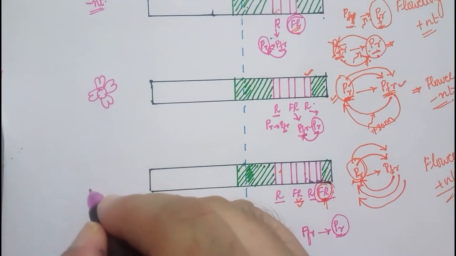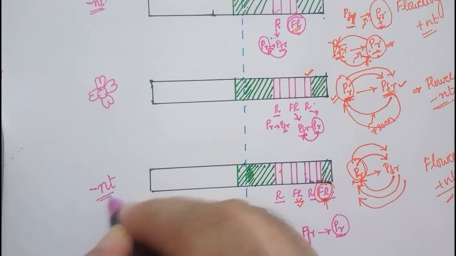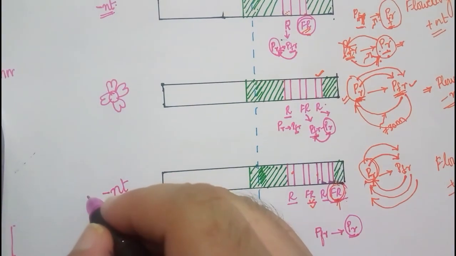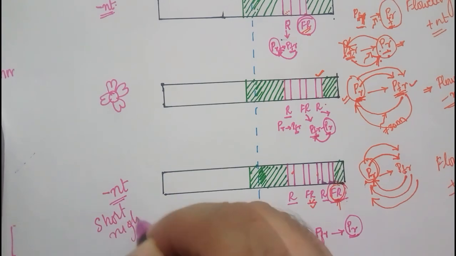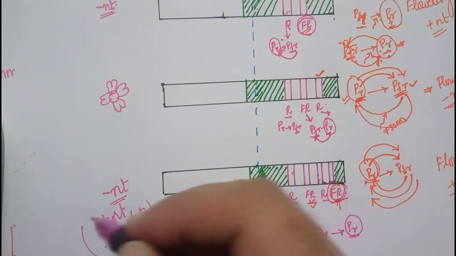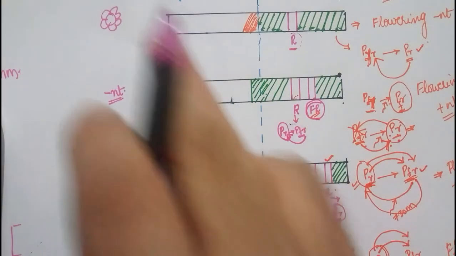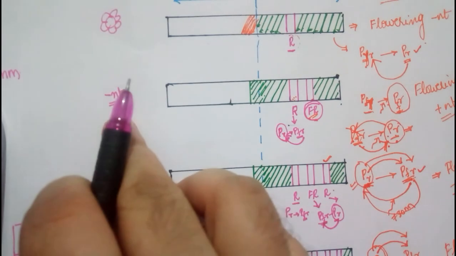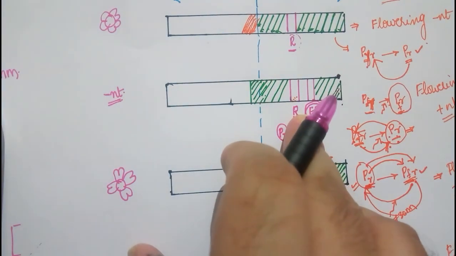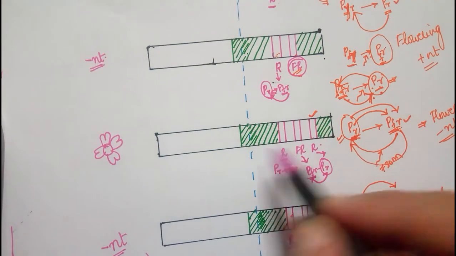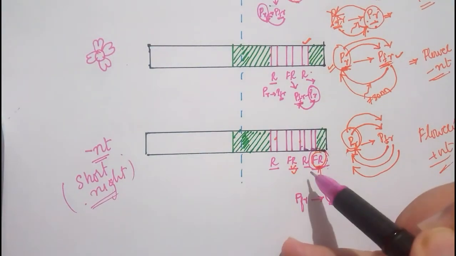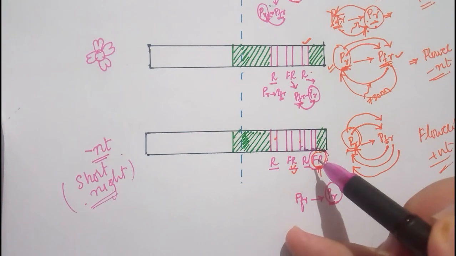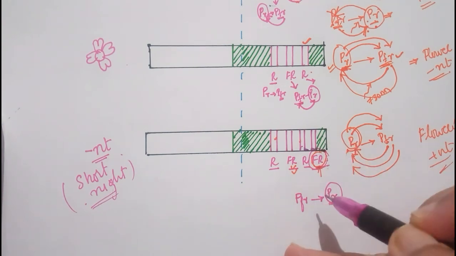Correct? So in the case of long day plants, there is no flowering. Long day plants are also called short night plants. So there is no flowering in the short night plants. In the first case there is flowering because of red light. Second condition, there is no flowering because the last exposure was far red light. Third case, again the last exposure was red light, so there's flowering. And in the final case, there's no flowering because the last exposure was far red, and far red is going to convert the PFR form to the PR form.